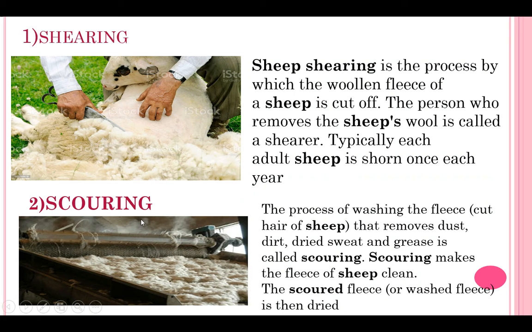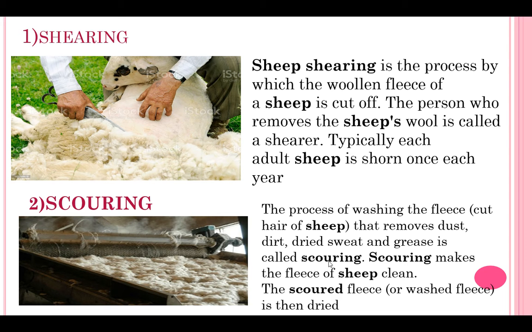So in scouring process, what people will do is wash the fleece which has been cut by this tool. After washing that fleece, it will remove dust, dirt, dried sweat and grease. That process is called as scouring.